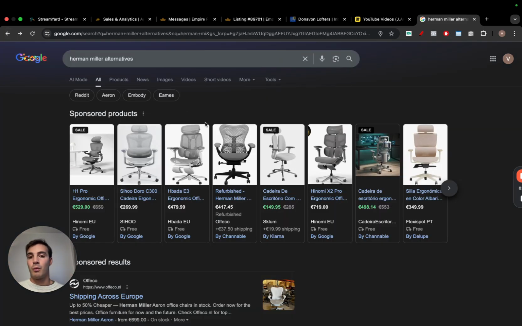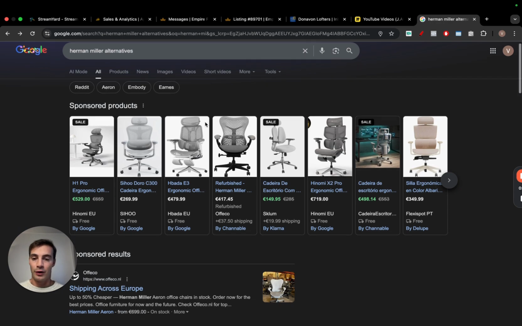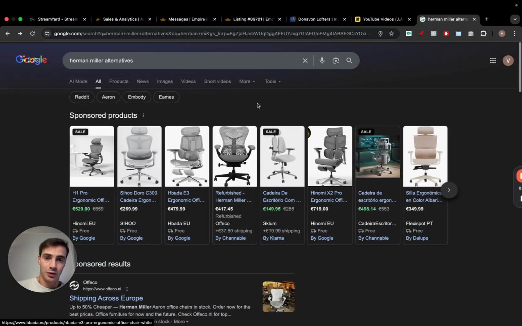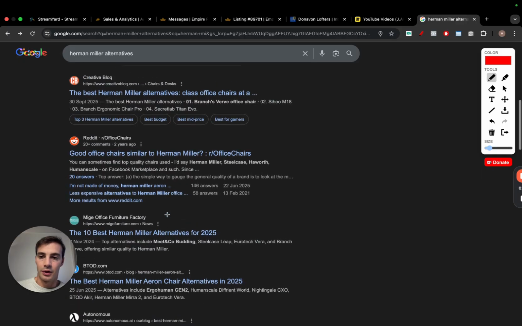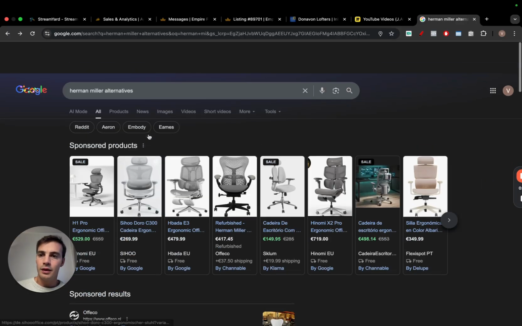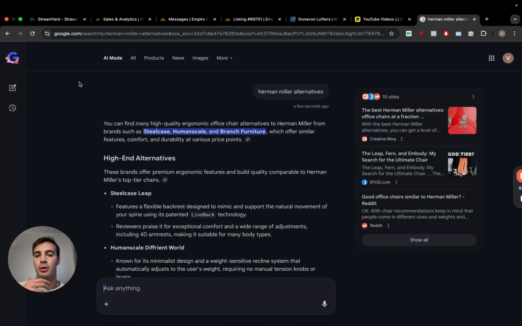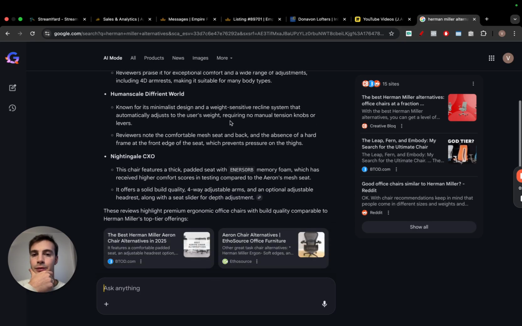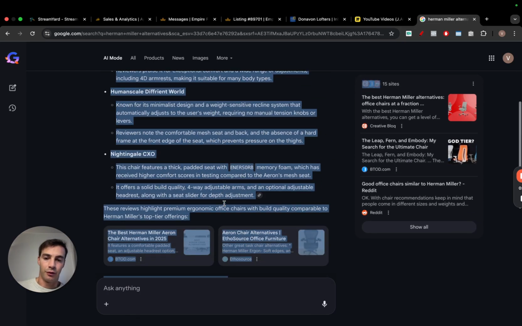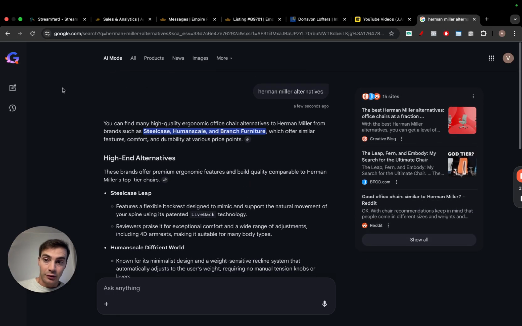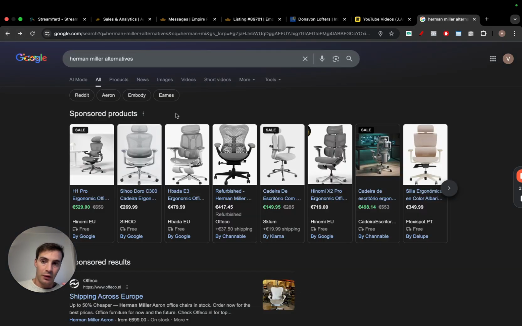So I want to go over what the main differences are for ranking on here, on the classic search engine, where there's a bunch of ads and then only the organic down here, versus something like this, which is Google's AI mode, where it's more of a conversational search engine, and based off of your prompt, you can iterate back and forth, okay? But first, we have to understand the difference in how these two engines work.